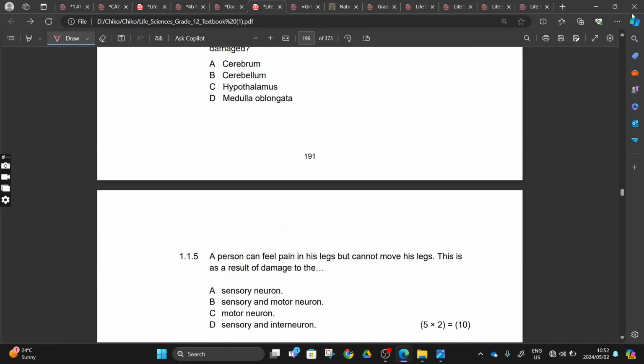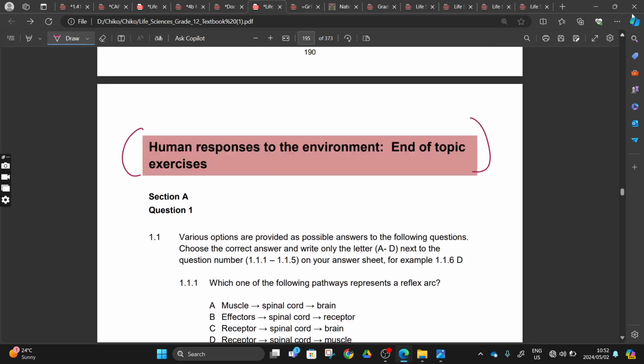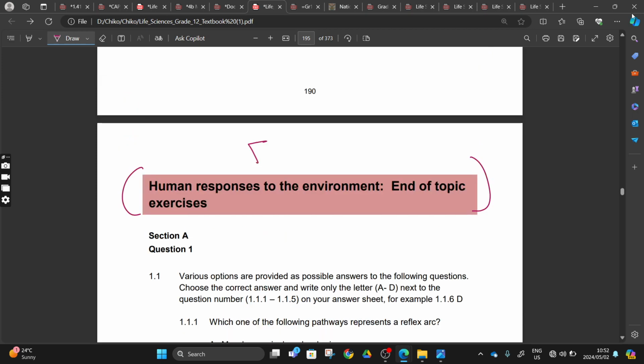Until we meet again, if you want to redo this question or if you want to try this question, you can do them, right? So this one we will do Friday.